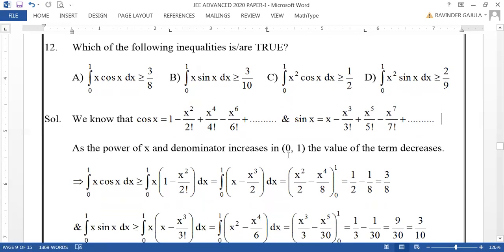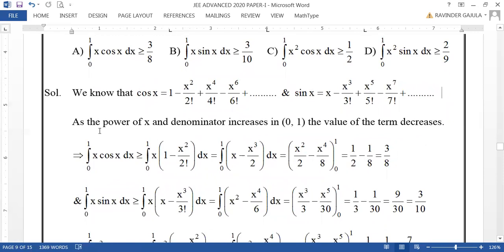Now you see, as the power of x and the denominator increase, here the power of x is increasing in the interval 0 to 1, so that value will be decreasing. As the value decreases and the denominator increases, the value of the terms decreases.